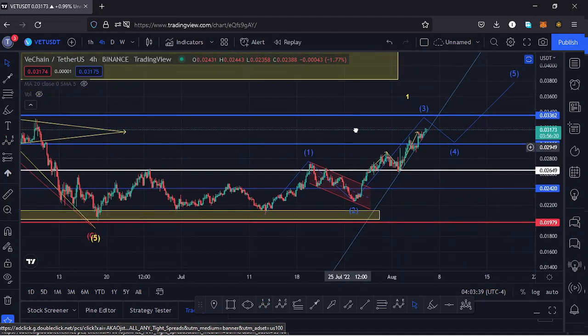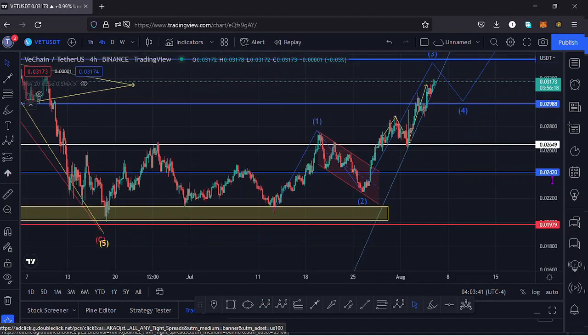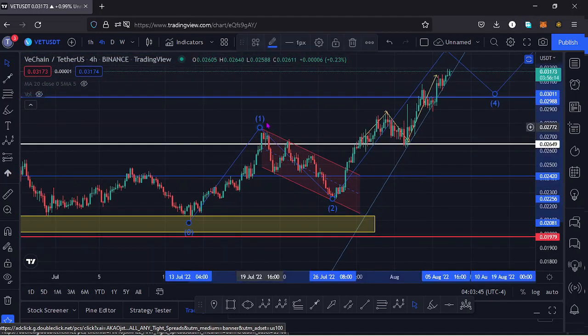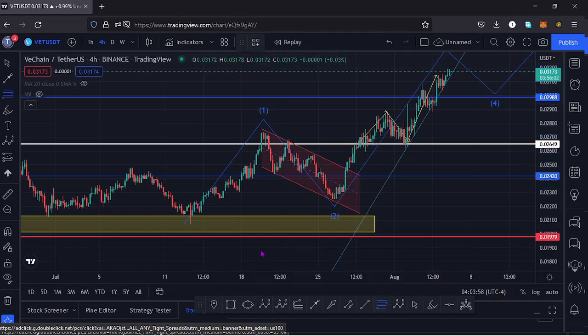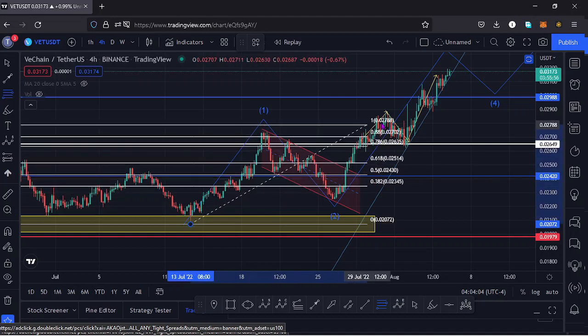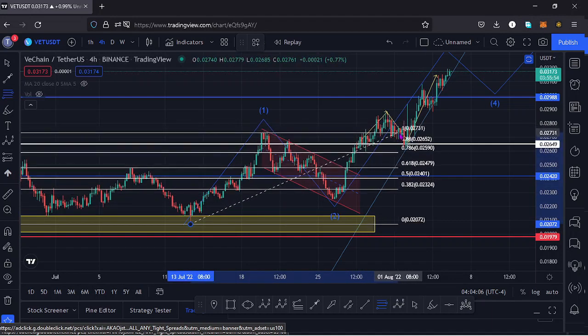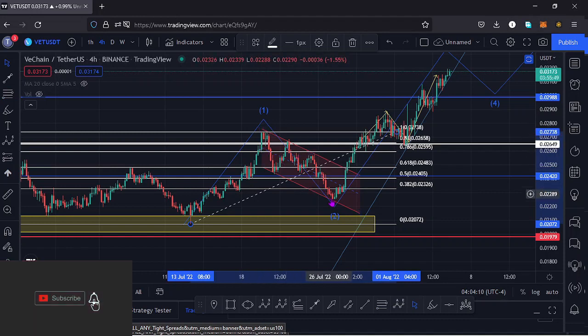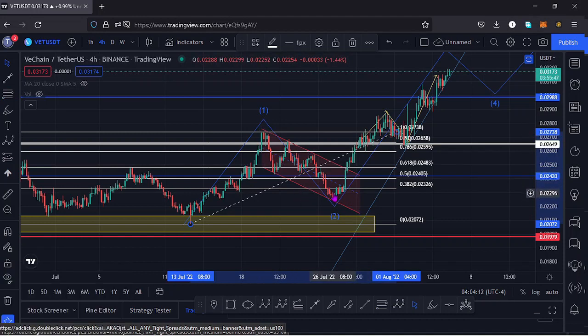So if I get a little bit into the details of these Elliot waves that I have drawn out here, after seeing the high of this wave 1, we expect to see a retracement to the lower side in a wave 2, and the minimum a wave 2 should do using the Fibonacci's is the area between the Fib level 0.5 and a maximum of the Fib level 0.382. So if I use the Fibs here connecting to the high of the wave 1 to see how that retracement did, this wave 2 retraced to the area at around the 0.382, then started seeing a very nice bounce to the upper side in a wave 3,